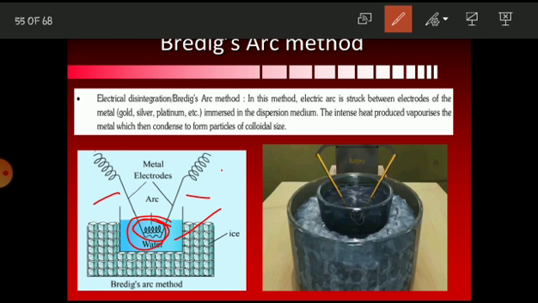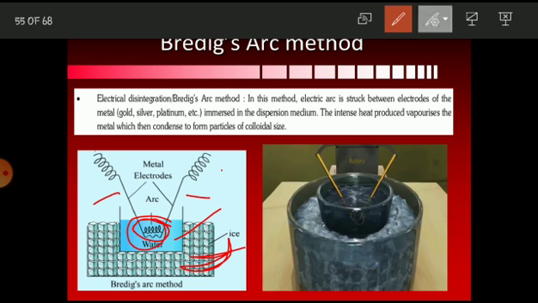So यहाँ पे क्या होता है, so जो भी दो इलेक्ट्रोड है गोल्ड के, once they are heated through the electric arc, the gold will try to vaporize, and once it starts to vaporize, the ice which is present here will try to condense that vaporized gold into the dispersion medium, and it forms the colloidal solution. Are you getting it? समझ में आ रहा है?